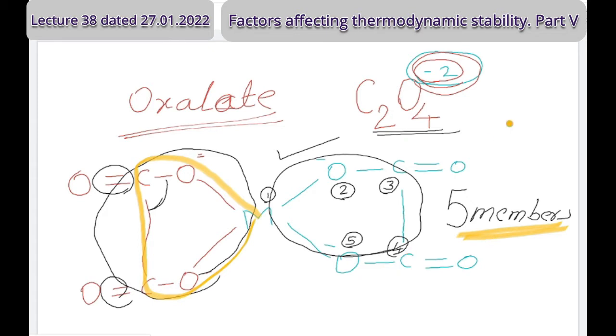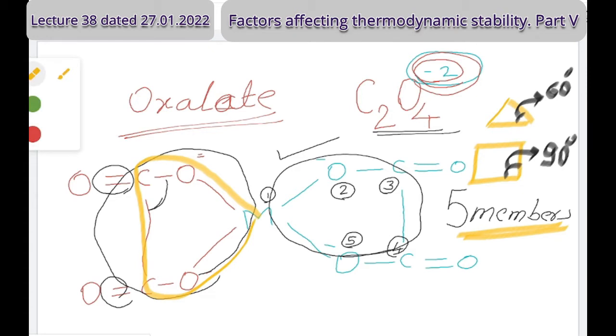Let me give some more additional explanation. Suppose you consider a triangle, then what is the bond angle here? For an equilateral triangle, 60 degrees. If I consider a square, what is the bond angle? 90 degrees, right. If I consider a pentagon, equilateral, all sides equal, what's the bond angle? You can consider any bond angle. Are you understanding what I'm saying? So in a pentagon, what's the bond angle?